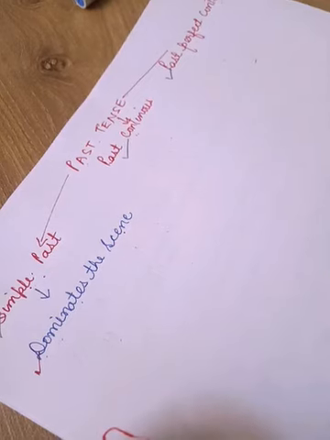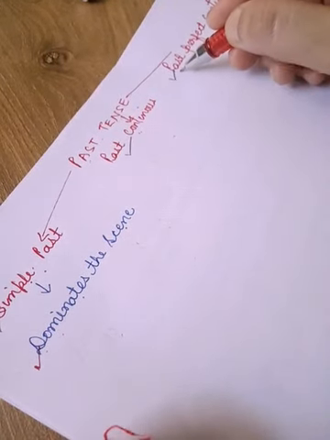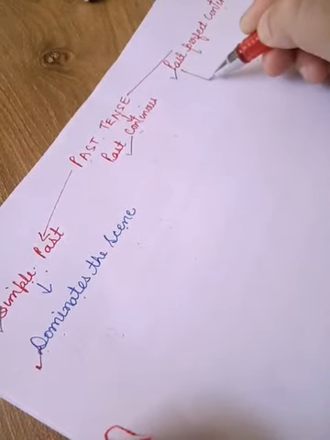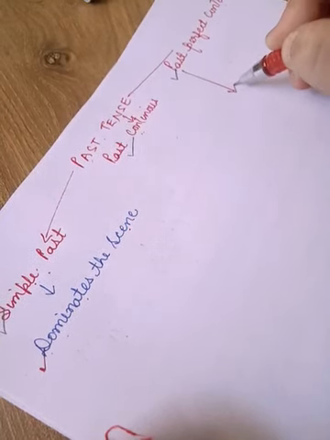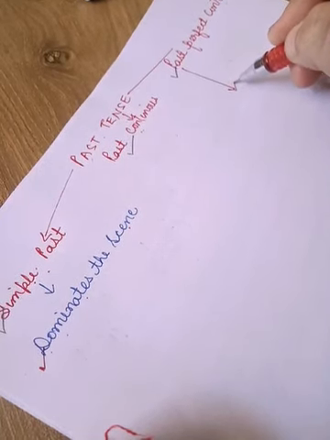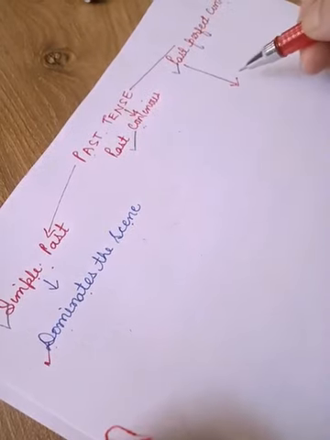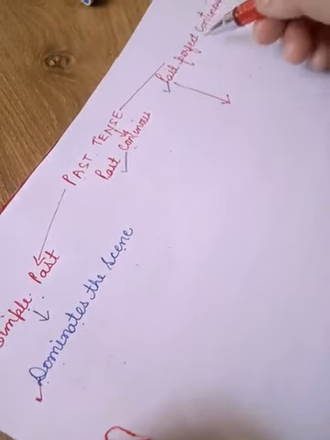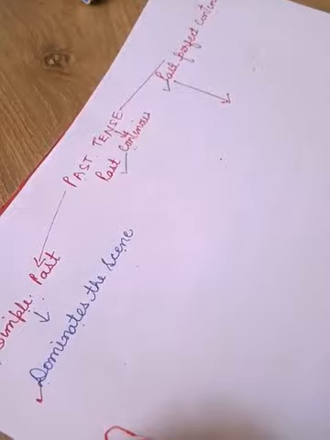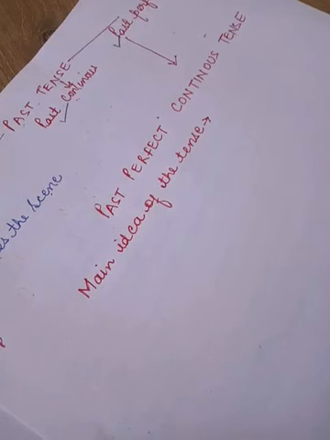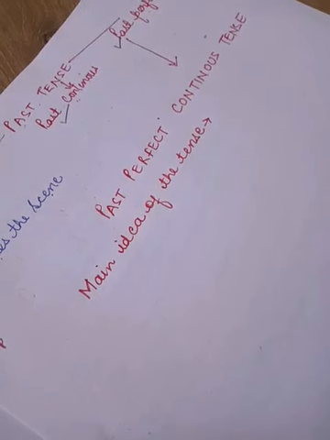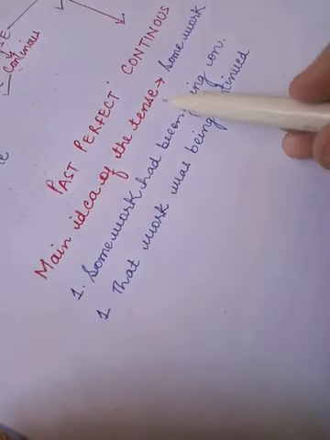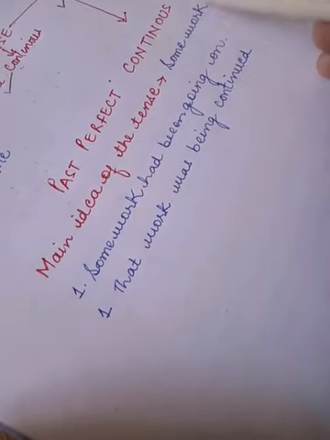Now children, let's discuss this past perfect continuous tense here, and this is the most difficult tense. This is the most difficult of all the past tenses. Now let us discuss the main idea here. Now children, what is the main idea of the past perfect continuous tense?